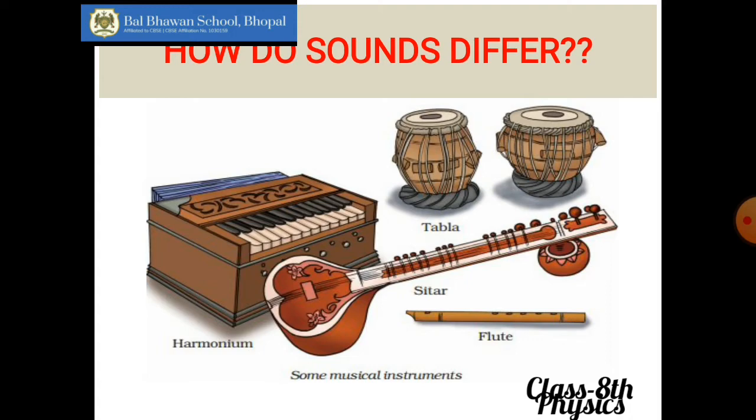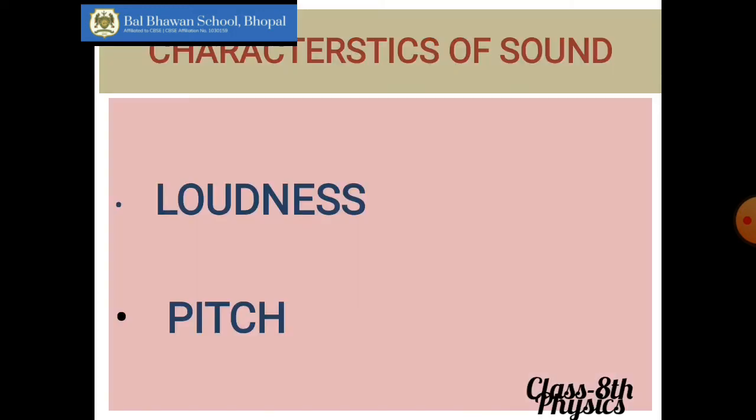In today's video we will learn about how we can differentiate between sounds. For example, the sound made by different keyboards and different musical instruments. How can we distinguish between various kinds of sounds made at the same time? Okay, so basically there are two characteristics of sound.